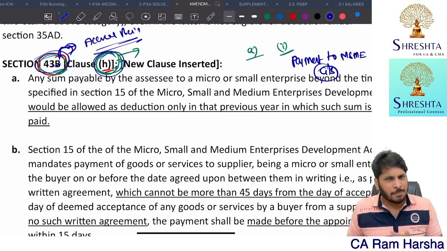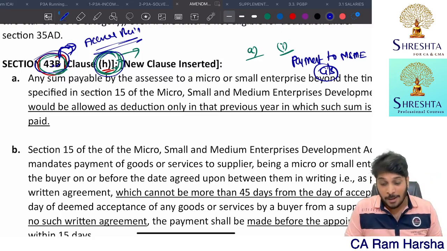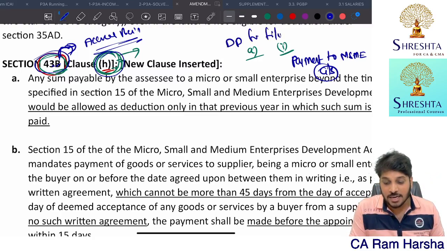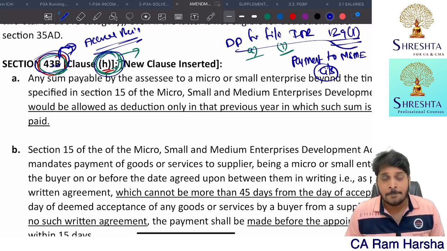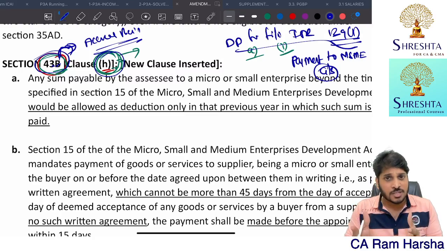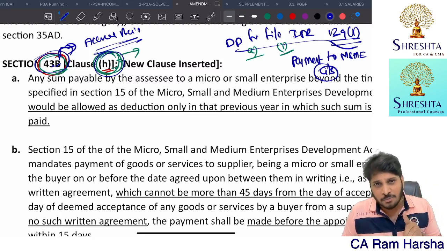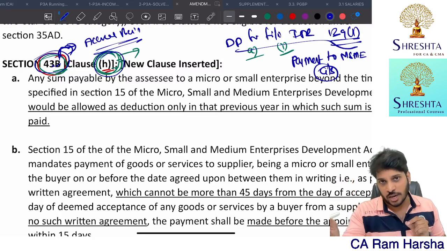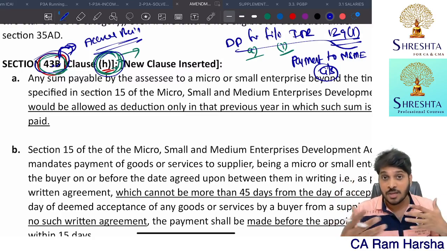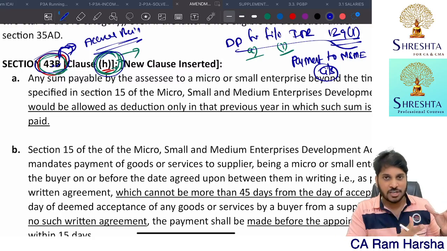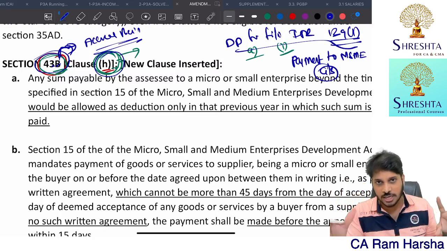When should it be paid? By 31st March? No. By the due date for filing ITR under section 139 subsection 1. What is the due date applicable? For companies and other persons for whom audit is applicable, or for a partner of a firm which is subjected to audit, for all of them 31st October. For transfer pricing cases, 30th November. Any other assessee, 31st July. These are the due dates applicable for filing IT return. So for a particular previous year, return has to be filed by 31st July, 31st October or 30th November. These are the 3 due dates we have.